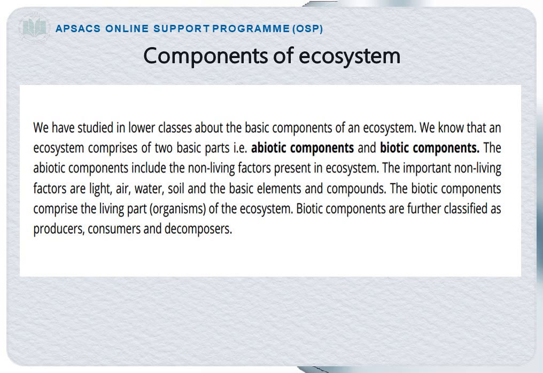Now first we will define abiotic components, that is the non-living part of the environment. This is known as abiotic component. For example, light, air, water, soil, these are the non-living part of the environment. Now, coming towards the definition of biotic component, this can be defined as the living part of the environment. So, the living part of the environment is known as biotic component, which can be producers, that is plants, consumers, and decomposers.